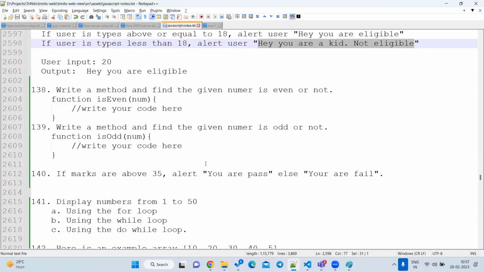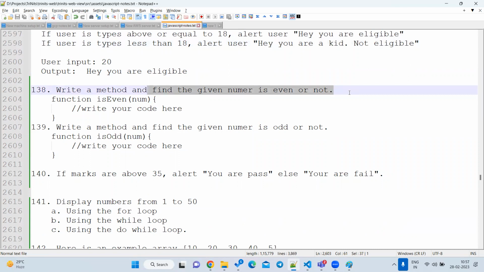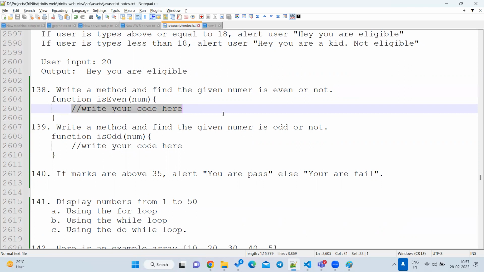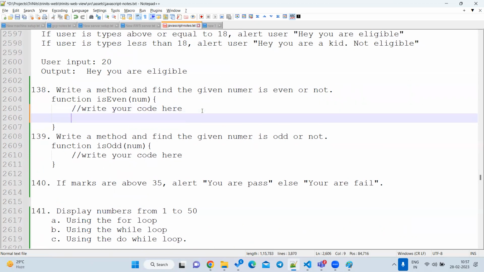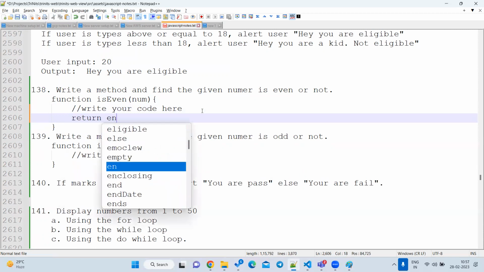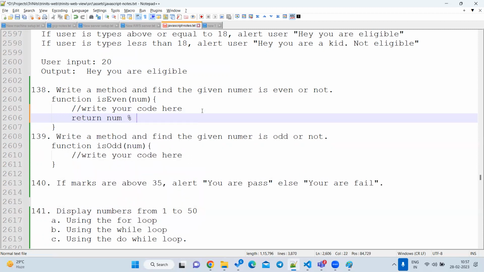Correct, right? Now I want to write a function to identify whether this is an even number or not. It should return true if the number is even, and return false if it is odd. How can I do it? Very simple. Return num, what is the condition? Percentage double equal to 0. That is the value you have to return. Only this line you have to write.